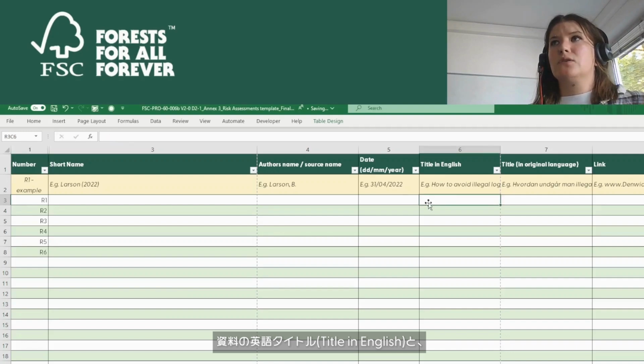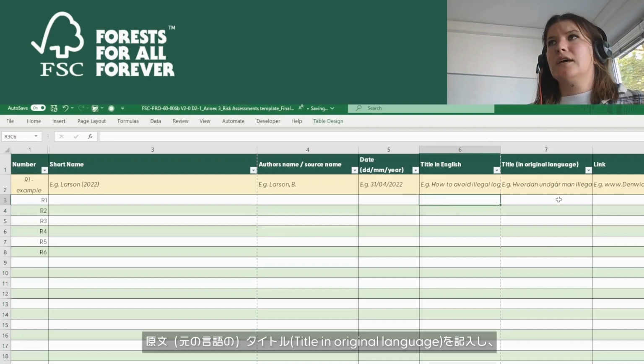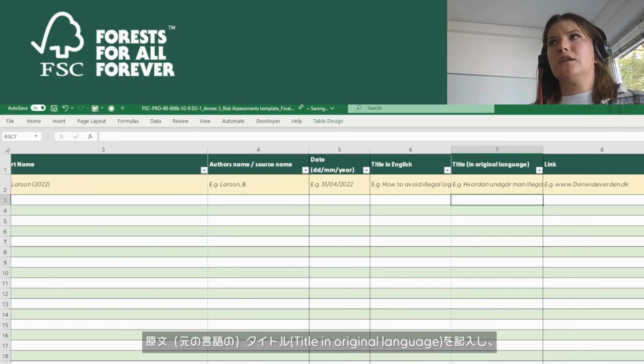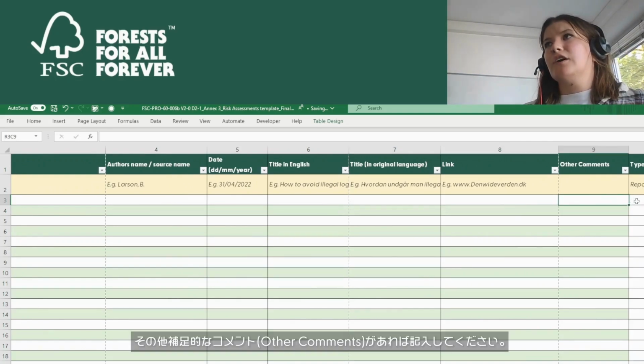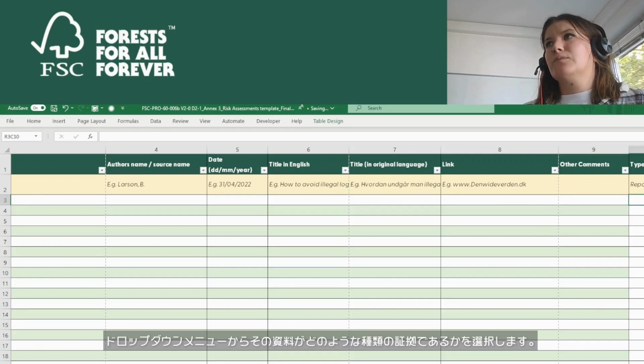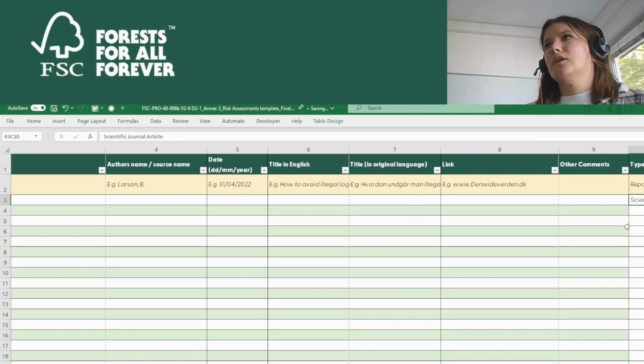The title of the source in English. The title of the source in the original language. A link or URL to the resource if it's available. Any other comments. Select from the drop-down menu to determine what kind of evidence it is, whether it's a scientific article, a report,